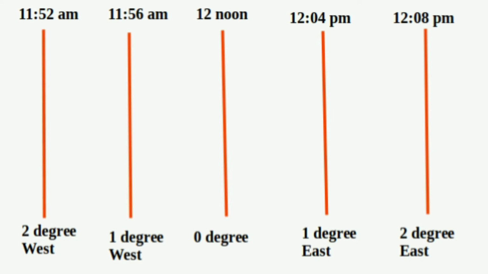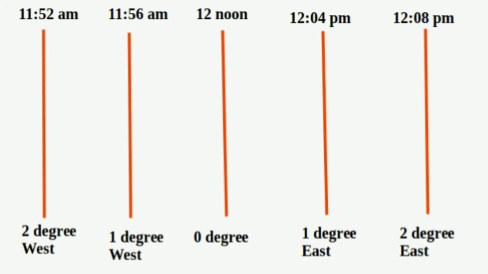The time at 0 degree longitude is 12 noon. So, when we add 4 minutes to 12 noon, we get 12:04 pm. It is the time at 1 degree east longitude. Then we deduct 4 minutes from 12 noon, we get 11:56 am. It is the time at 1 degree west longitude.